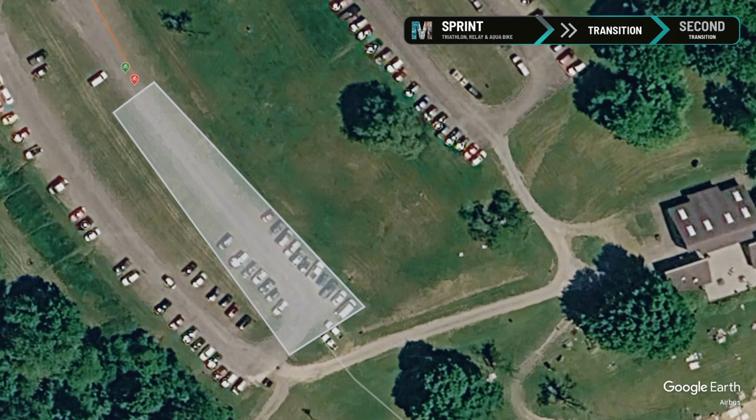Aqua bike athletes, once you dismount and enter transition, you're done. Nice work. Just be mindful of other athletes who may still be racing. Then head to the finish to grab your medal, t-shirt, and some food. Relay athletes not completing the run segment, don't forget to pass your timing chip to your teammate so they can finish the race strong.